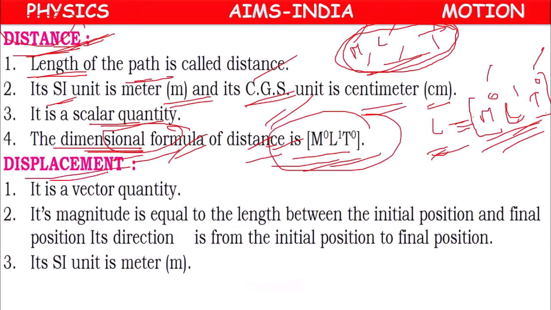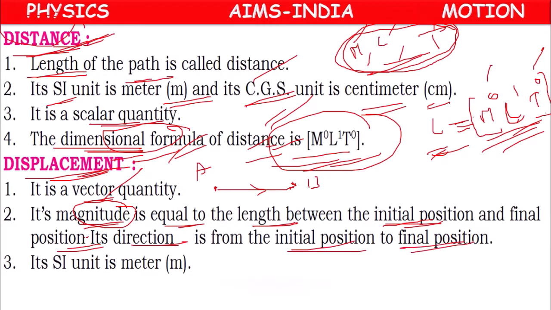What about displacement? It is a vector quantity, because displacement means the shortest possible path, which will be a straight line, and the direction will be along the straight line. Its magnitude is equal to the length between the initial position and the final position. Its direction is from the initial position to the final position. Its SI unit is meter and its CGS unit is centimeter. Units are the same.